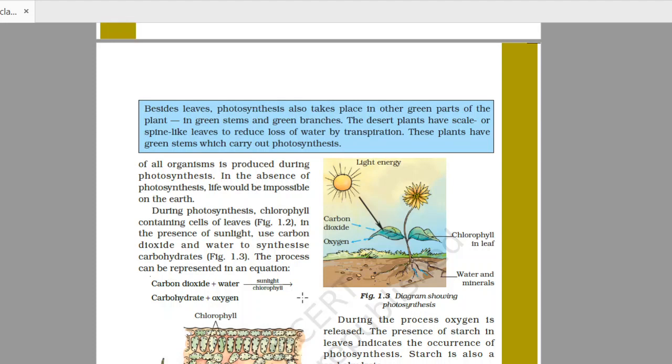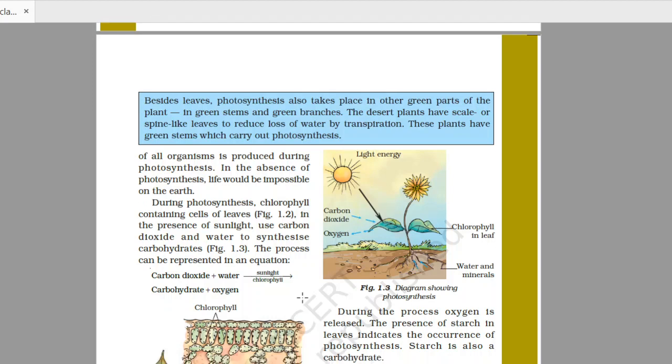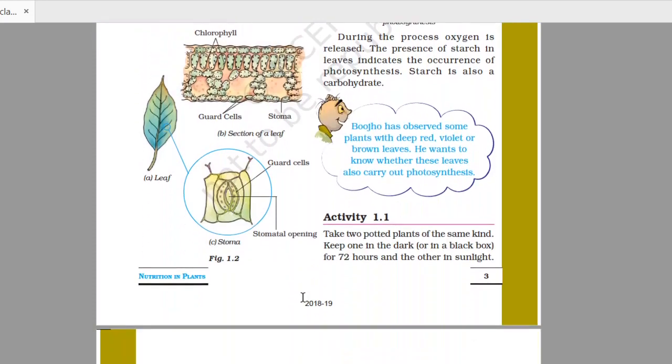In plants, how are gases exchanged? There are certain pores on the surface, basically on the lower surface of the leaves, which are called stomata. These stomata help in the exchange of gases. Through these stomata, gases enter inside the plants as well as leave the plants. So stomata are the structures through which exchange of gases takes place in the plants.